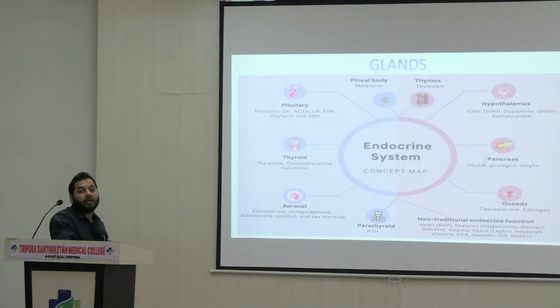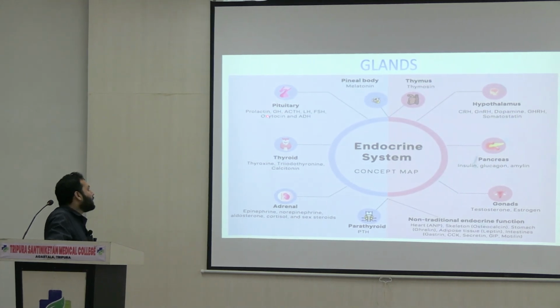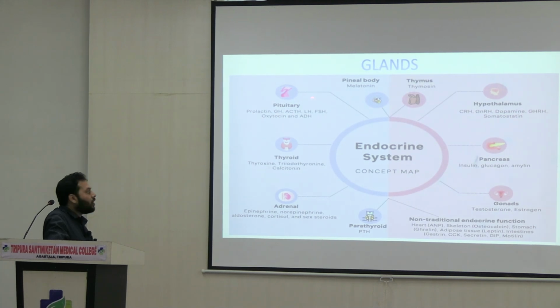You have to remember the names of those secretions, and also where they are actually secreted from, right? See, the pituitary secretes hormones like prolactin, growth hormone, corticotrophic hormone, luteinizing hormone, and follicle stimulating hormone. Along with these, oxytocin and antidiuretic hormone are also secreted by the pituitary.